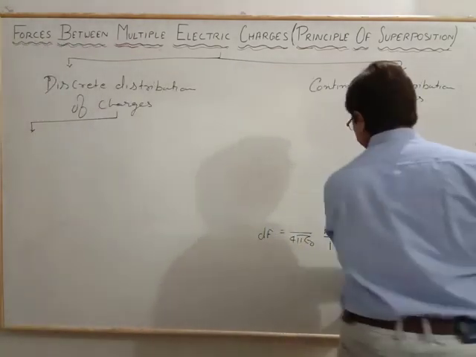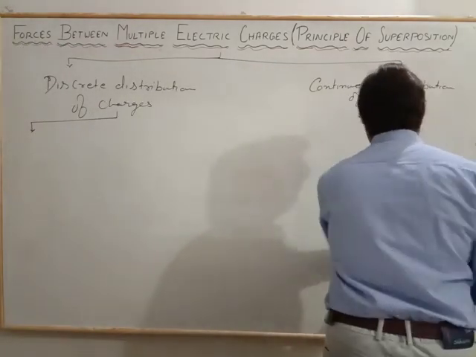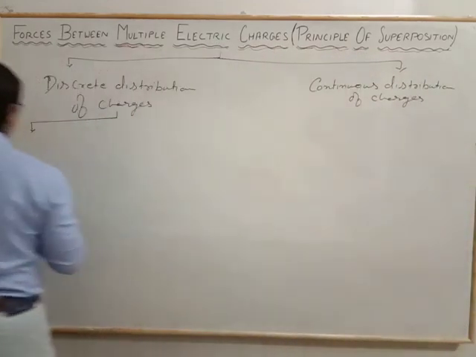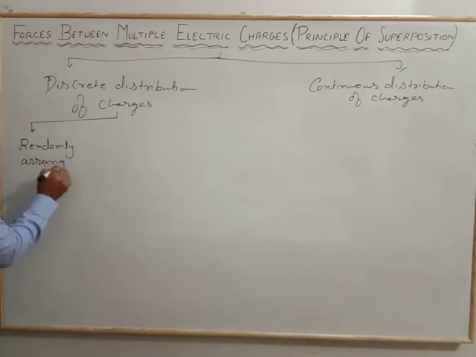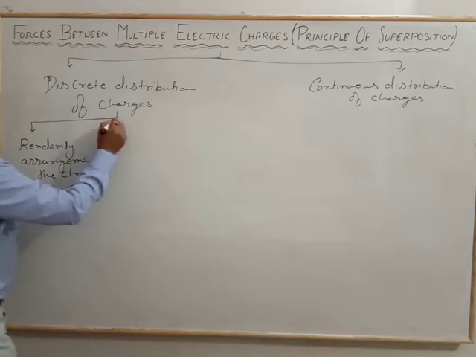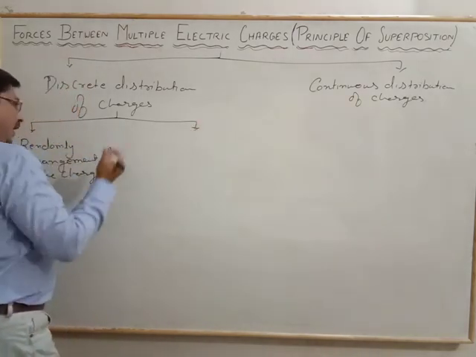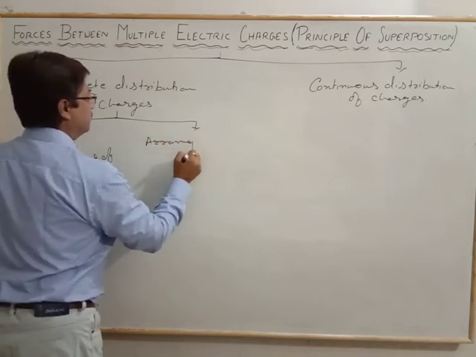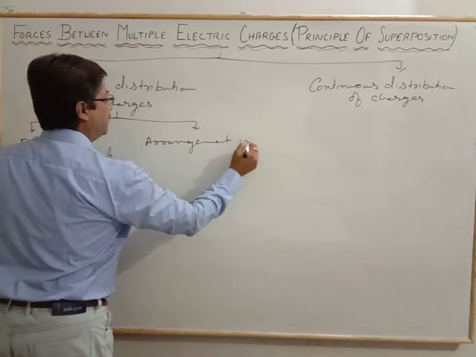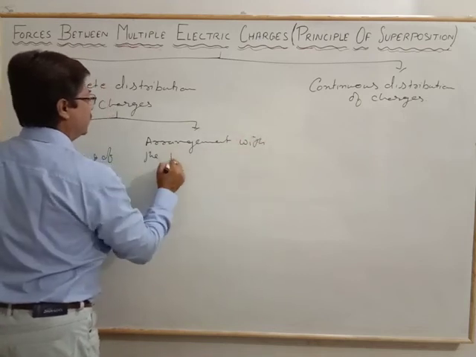One is the simple random arrangement of the charges, and the second is the arrangement with the position vector.